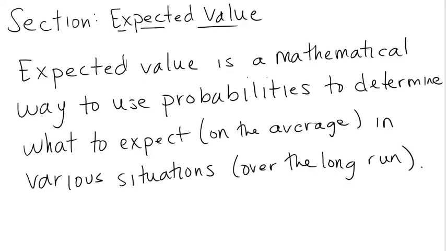Topic is expected value. Here's that definition. Expected value is a mathematical way to use probabilities to determine what to expect on the average in various situations over the long run. So expected value is a way to calculate an average when probabilities are in play.